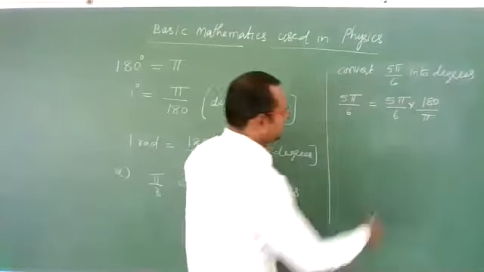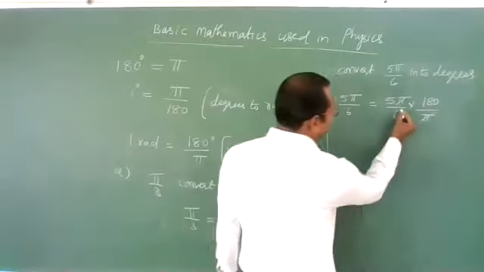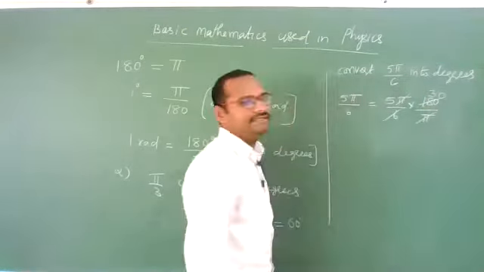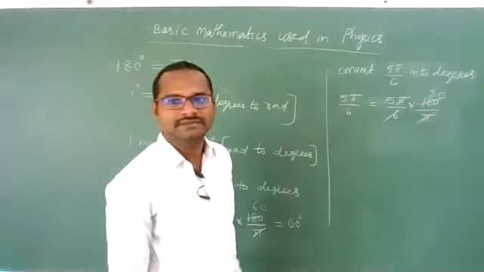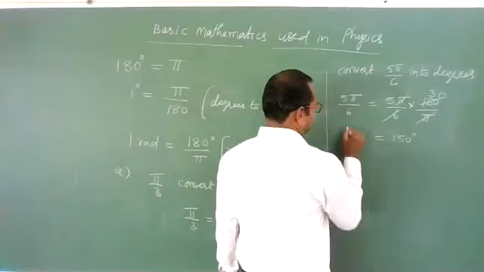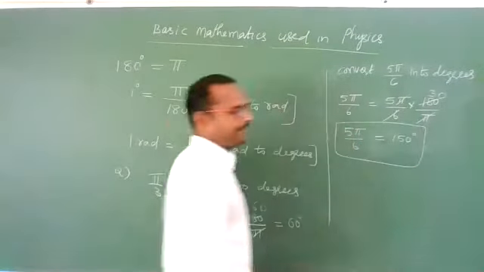Clear? So now pi cancels. 6 ones are 6, 6 threes are 18. 0 is there. 6 thirties are 180. Yes, 5 into 30 is 150 degrees. So 5 pi by 6 is nothing but 150 degrees.